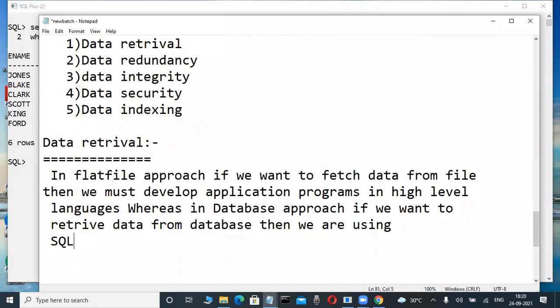SQL is a language, don't worry. Structured query language. SQL means, within the brackets, first time newcomers write it: structured query language.